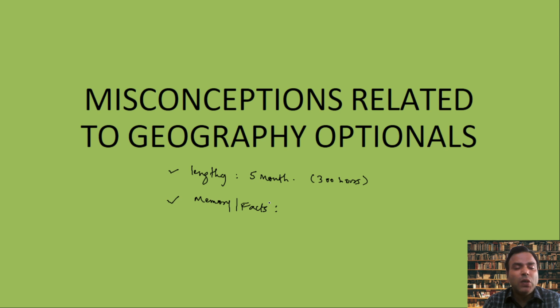You have to remember a lot. Now, for example, in the Himalayas there are peaks above 4,000 meters, and the number is above 4,000. Can anyone mug it up? The answer is no. So never rely on memory and facts.